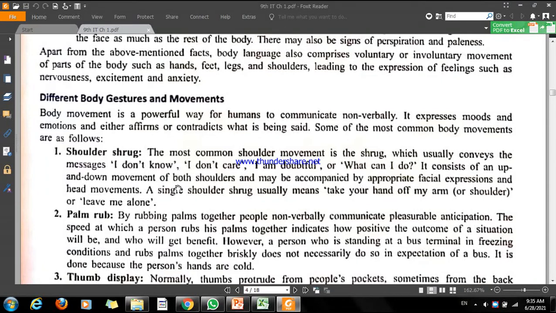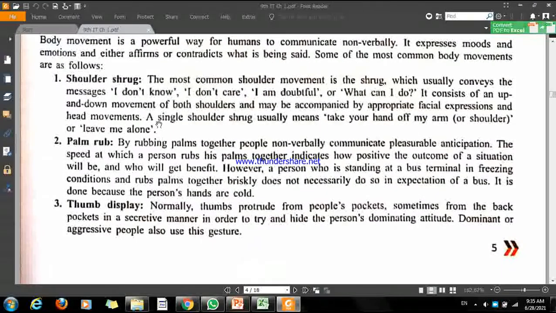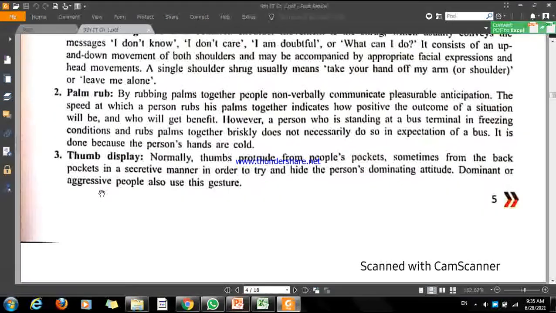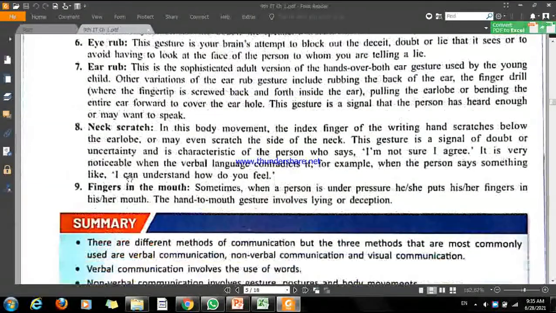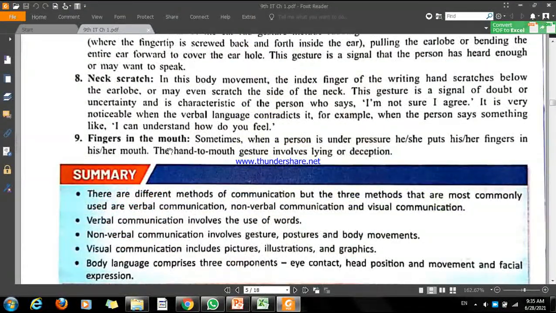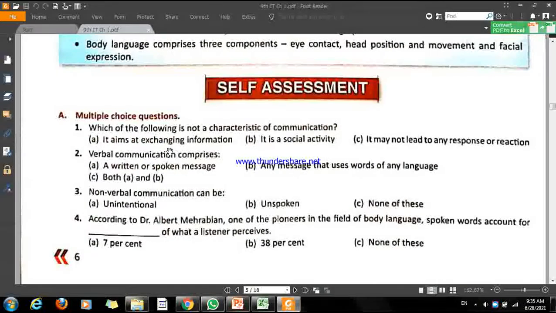Then there are some body gestures also, like the shoulder shrug to say something like I don't know, I don't care, it is doubtful. Whenever we want to convey that kind of message, we can shrug our shoulders like this. Okay, then palm rub, and thumb display, which is a sign of okay or like. Then mouth guard, nose touch. These are body language by which we can communicate things.